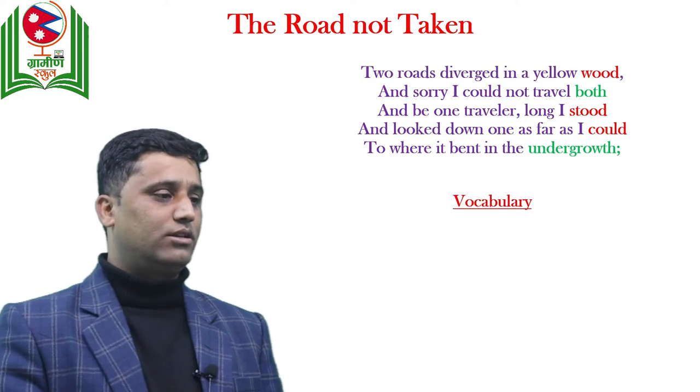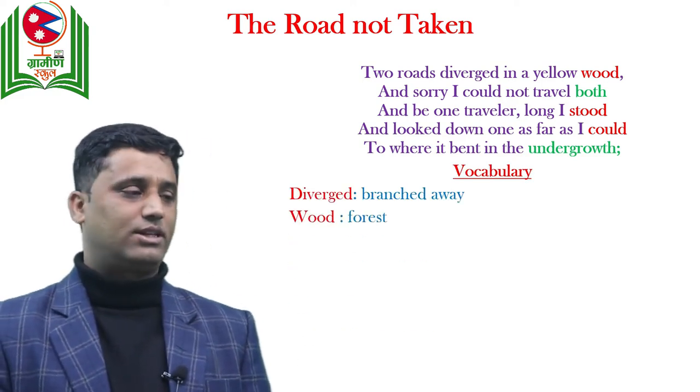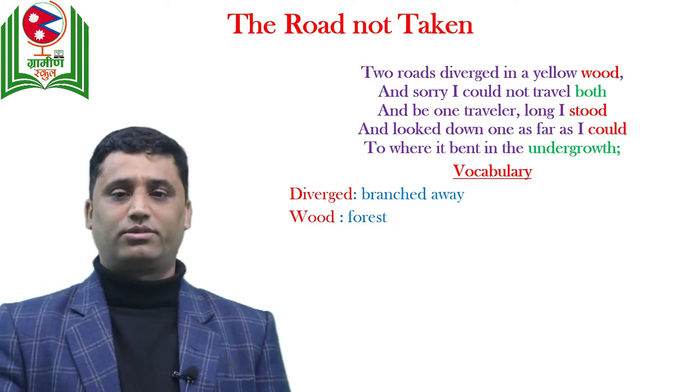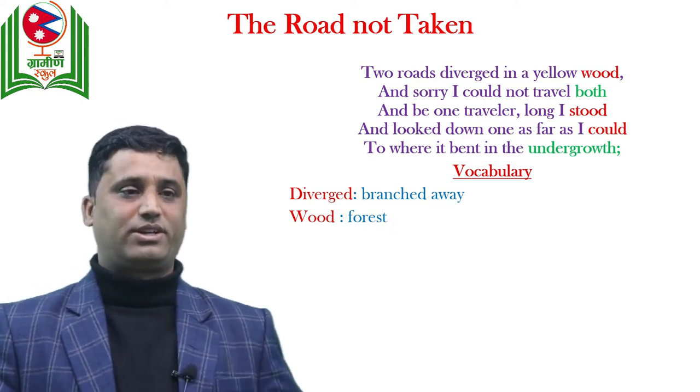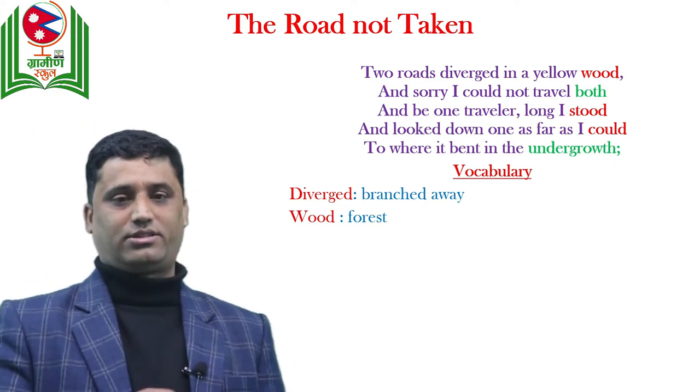See, the speaker is a traveler here. The speaker is traveling through a forest, a yellow forest. Yellow forest means this is the fall time, the autumn time. You may not understand the meaning of wood and diverged and some other words here. So diverged means branched away, separated. Wood here means forest.